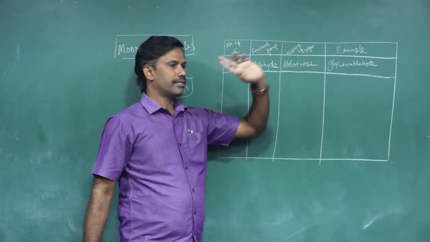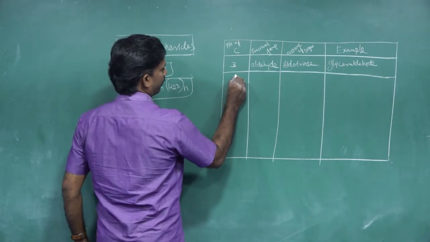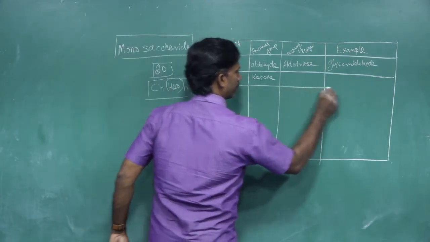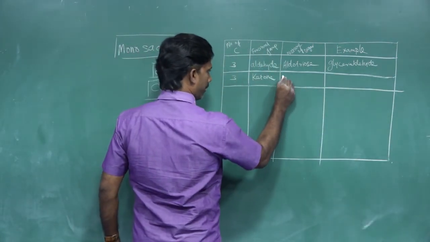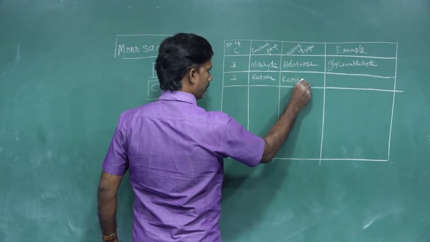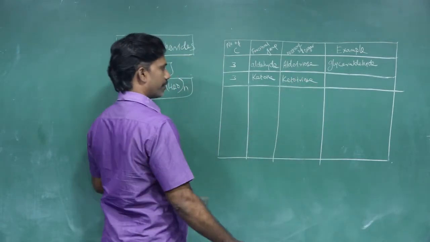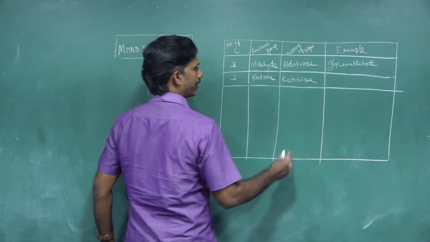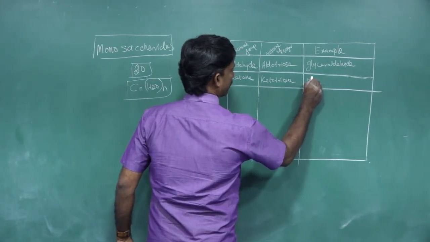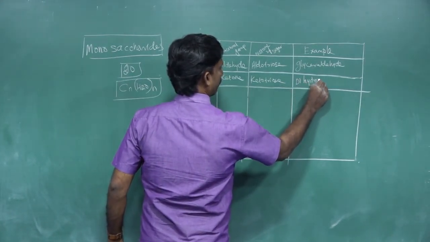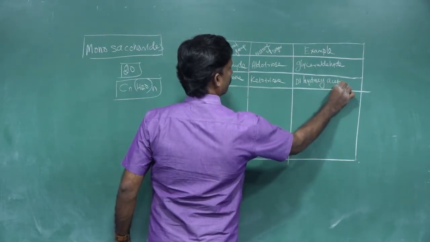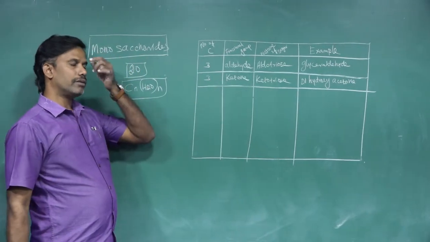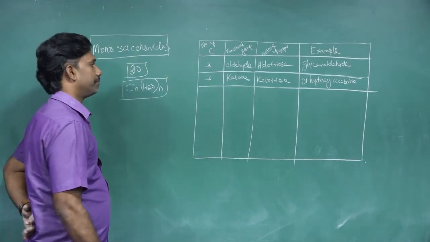So the name is aldotriose, for example glyceraldehyde. Then if it has three carbons and the functional group is ketone, it is ketotriose. Keto for ketone, tri for three carbons, triose. Example, dihydroxyacetone. In acetone, two hydrogens are removed and OH groups added, giving dihydroxyacetone.